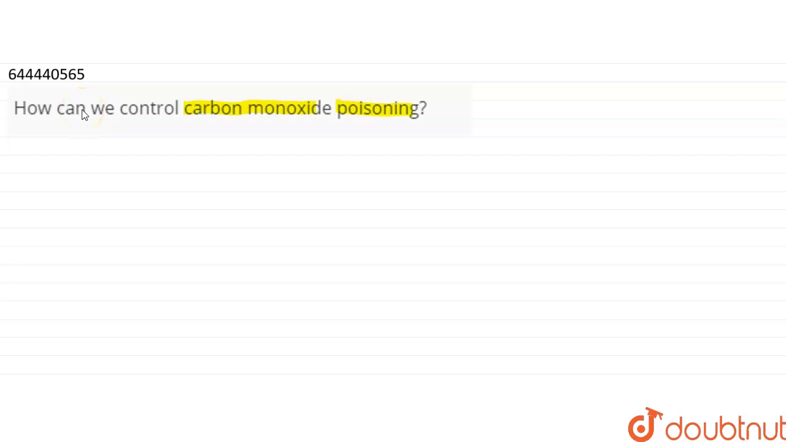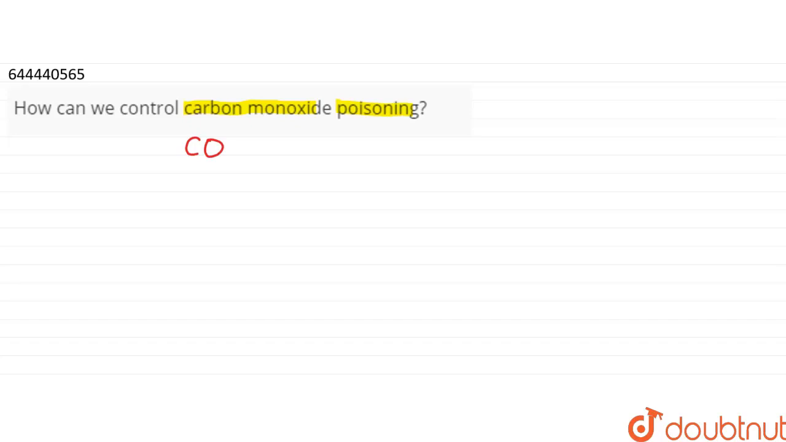How can we control carbon monoxide poisoning? This carbon monoxide is a poisonous gas, hence control is needed. So let us see the chemical formula of carbon monoxide. It is CO, and carbon monoxide is a colorless, tasteless and odorless gas. It's also a flammable gas, and it's toxic to animals as well as human beings.